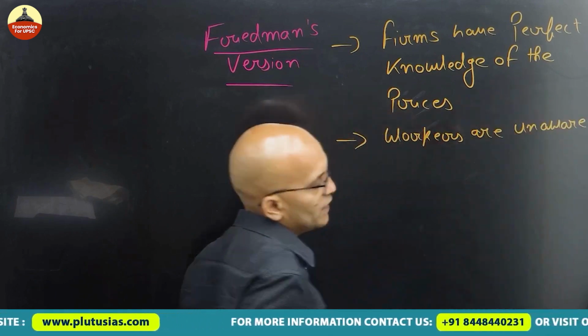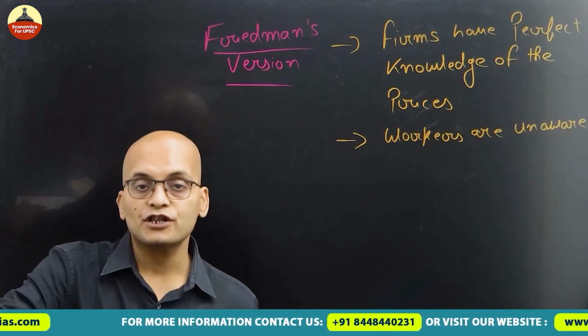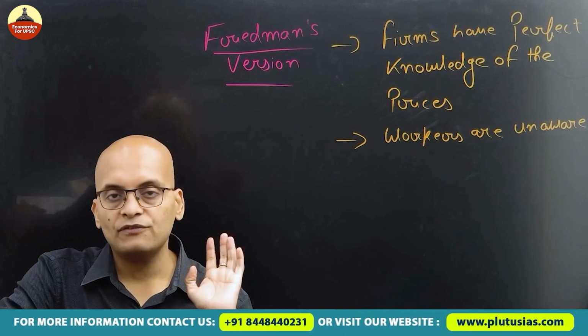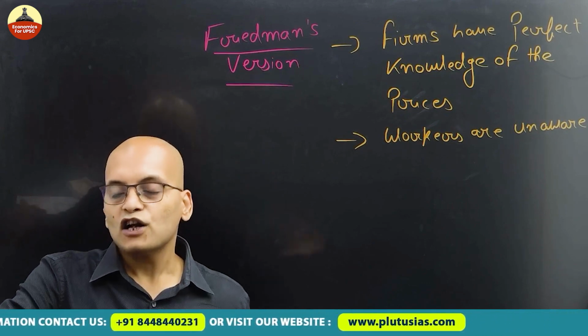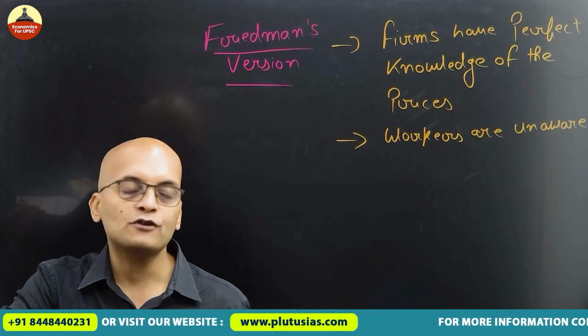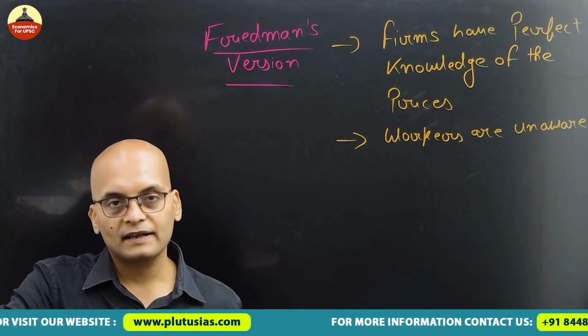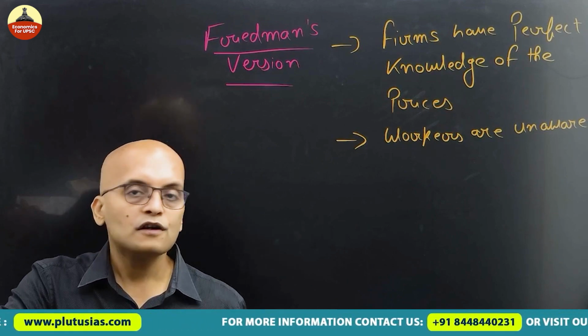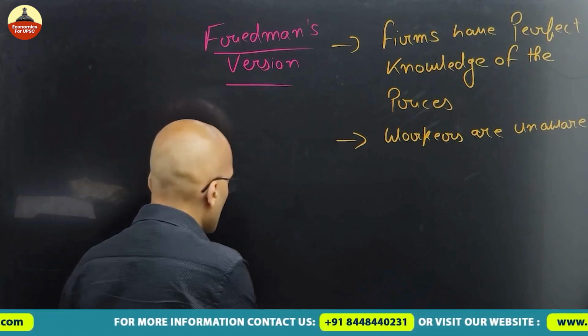So here in Friedman's version, firms have perfect knowledge, but workers are not aware. They don't know what actual price level is there in the market. Understood?